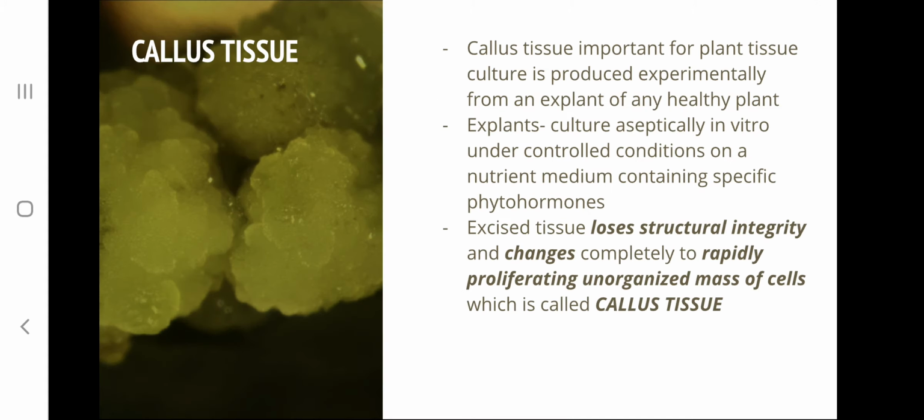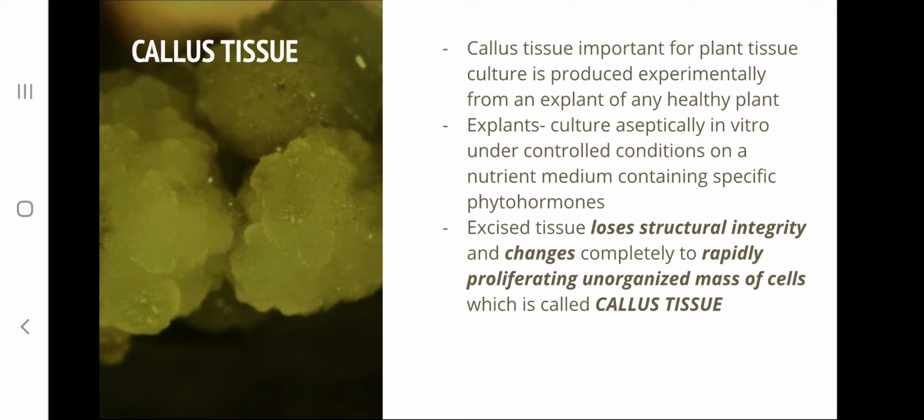Now, moving on, in tissue culture, callus tissues are produced experimentally from an explant of any healthy plant. Explants are cultured aseptically in vitro under controlled conditions on a specific nutrient medium containing specific phytohormones to produce callus.